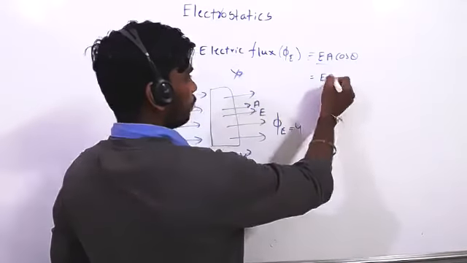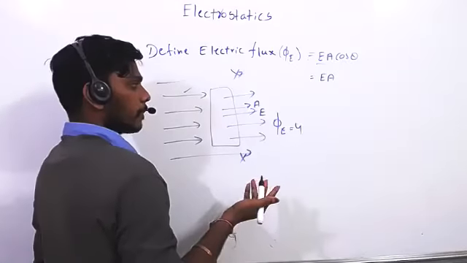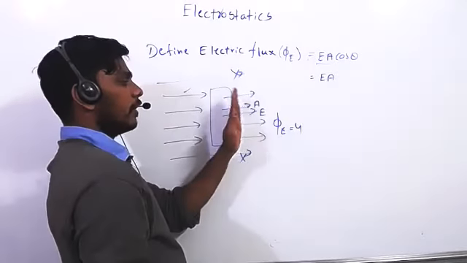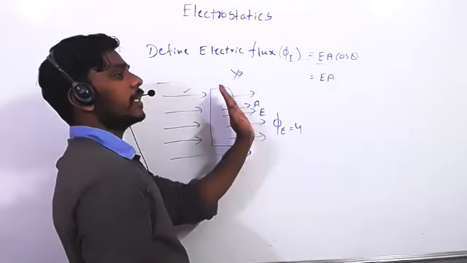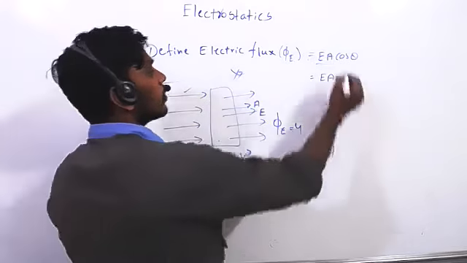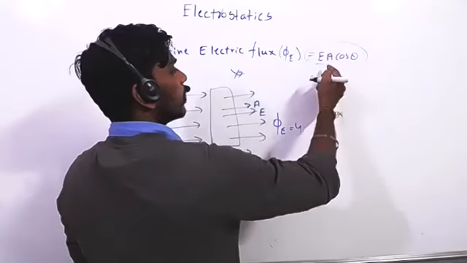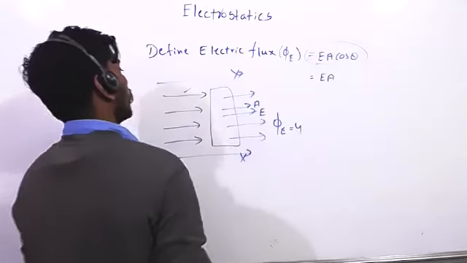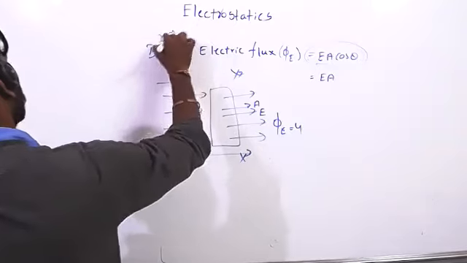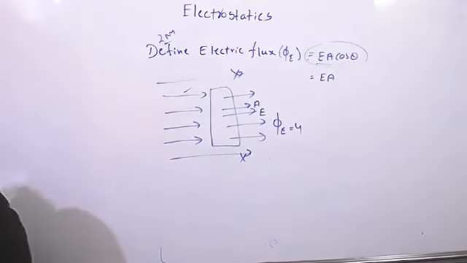So EA, that's the flux. If instead of like this, I place the area like this, then cos theta will come. That time theta is the angle between E and A. 2 mark question: define electric flux.